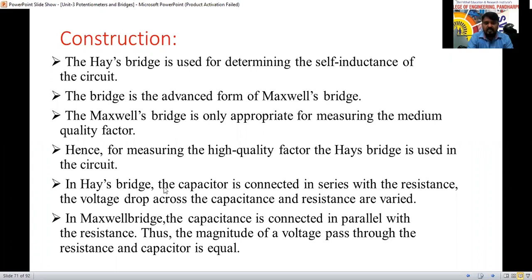In the Hayes bridge, the capacitor is connected in series with the resistance. The voltage drops across the capacitance and resistance are varied here. Both are connected in series, so because of that the voltage drop will vary. Now, in the Maxwell bridge, the capacitance is connected in parallel with the resistance. Thus, the magnitude of the voltage across the resistance and capacitor is equal. Both are connected in parallel, so the voltage drop across both parallel branches will be equal, but here the addition occurs. So the voltage across the capacitance and resistance will vary in this bridge.